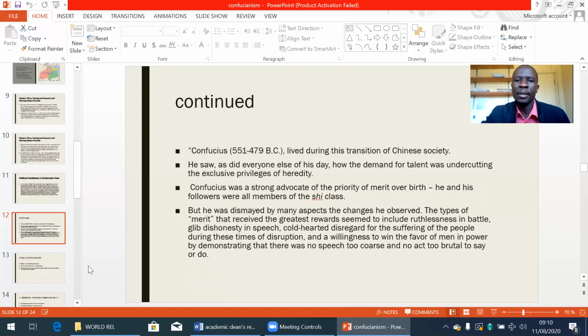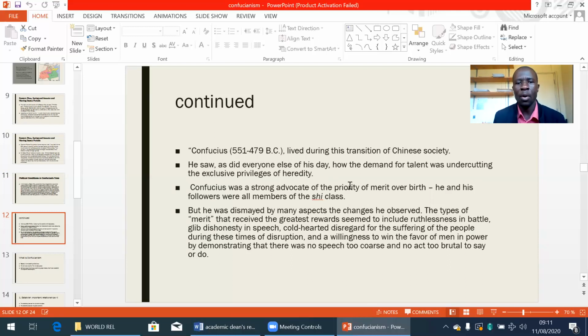Confucius, 551 to 479 BC, lived during this transition of Chinese society. He saw, as did everyone else of his day, how the demand for talent was undercutting the exclusive privileges of heredity. Confucius was a strong advocate of the priority of merit over birth.